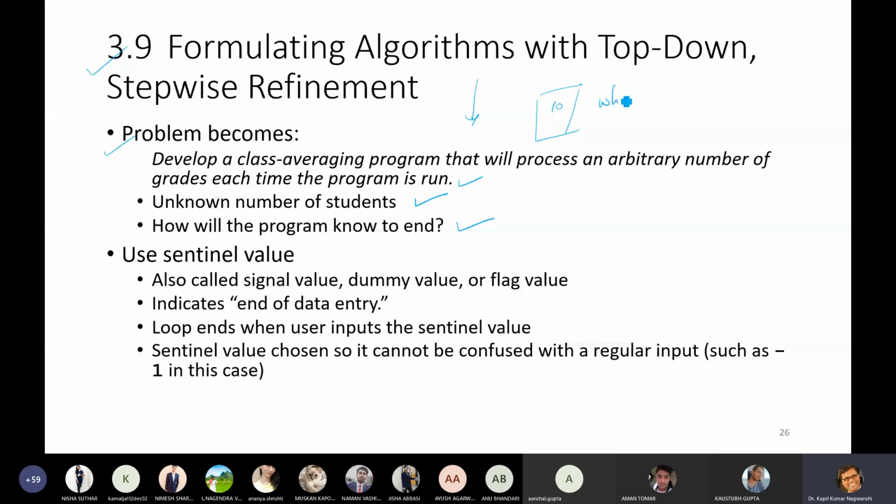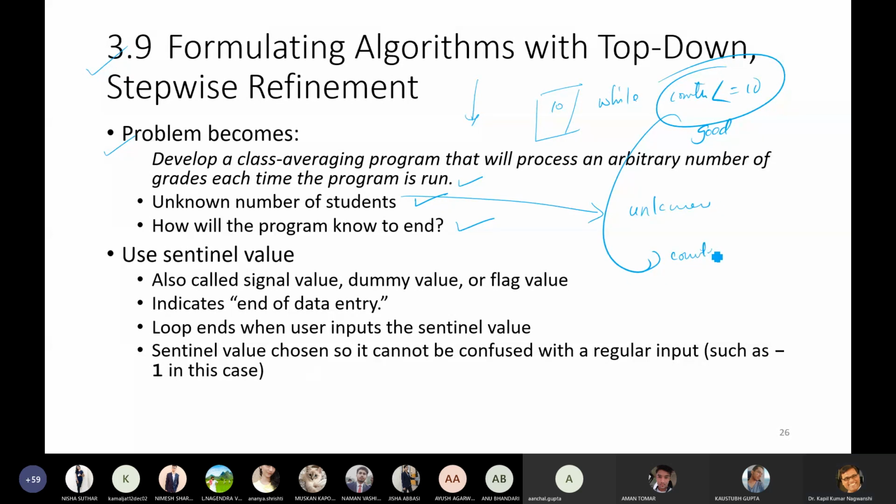Then while counter is less than or equal to 10 is a good solution. But when the number of students is unknown, how do we run the counter? Up to what condition will the counter run? We don't know. Yes or no?